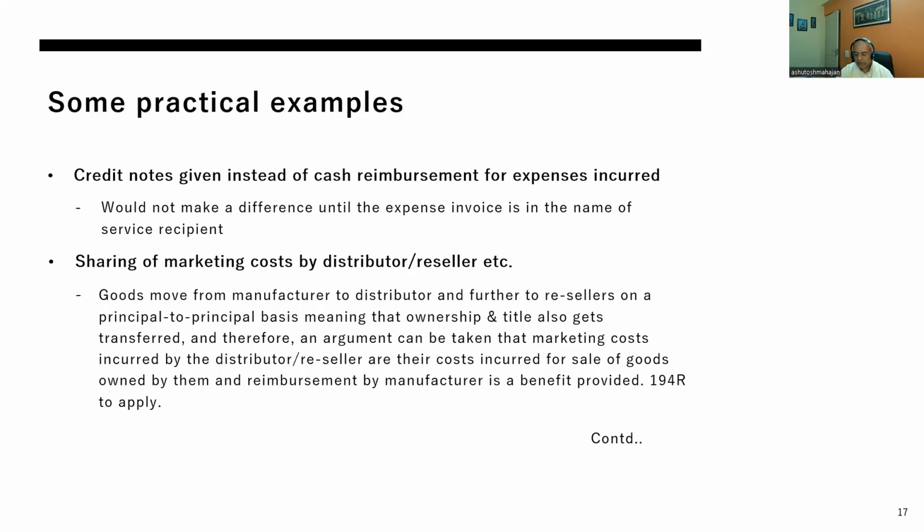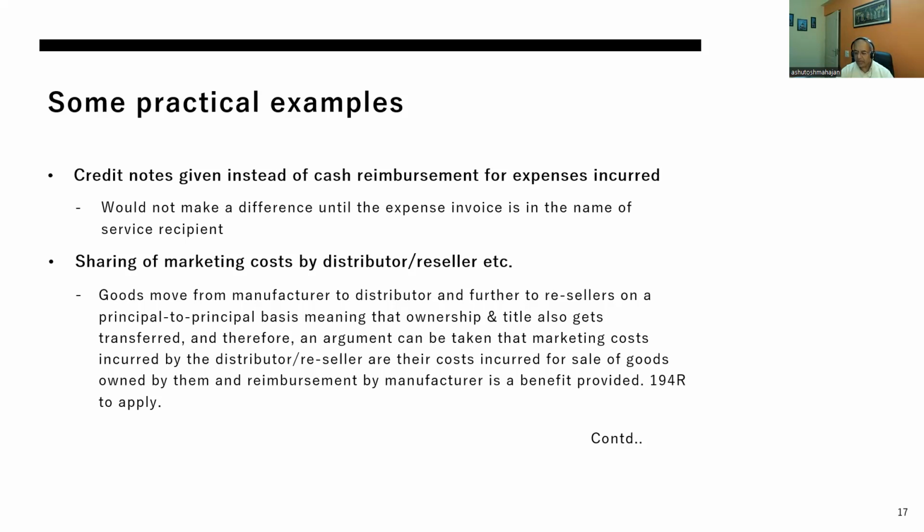Now, one thing which we need to understand is that when the goods are sold from manufacturer to distributor and further, they are sold on a principal to principal basis, meaning that the ownership and title also get transferred. And then the retailer or the distributor decides in his own decision making to incur certain marketing expenses to sell the goods which he owns.